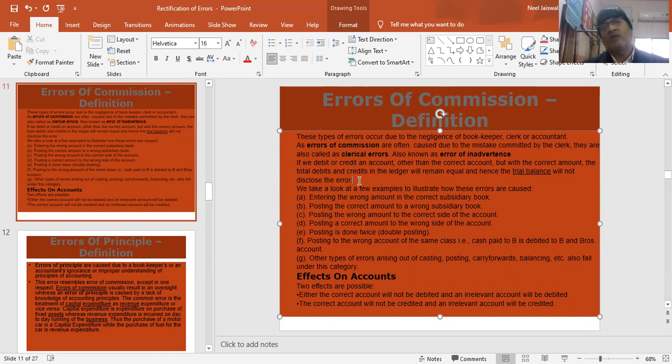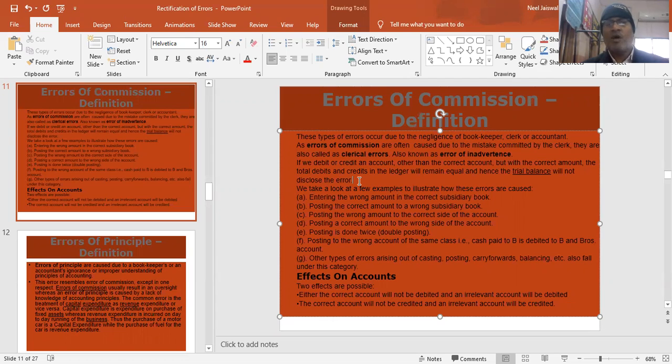So my purchase return has a credit balance, and sales also has a credit balance. So my overall trial balance will match, because I have still recorded on the credit side only. Sales also credit, purchase return also credit. So in that case there is an error, but that error is not disclosed through the trial balance.